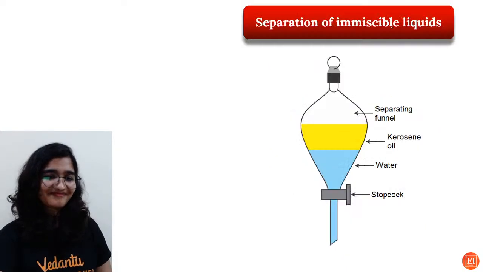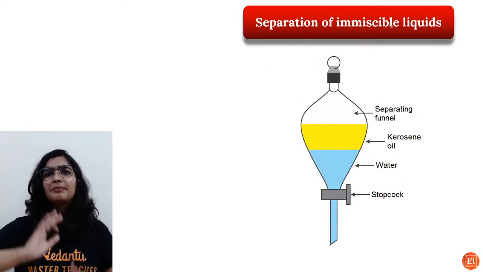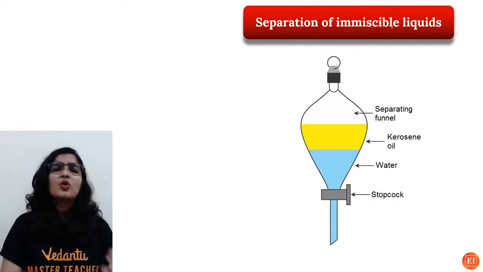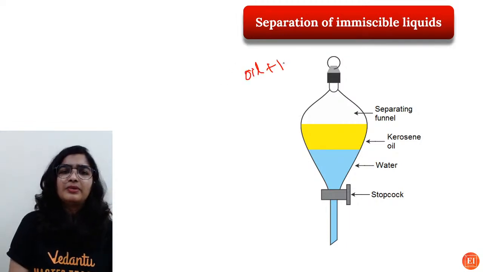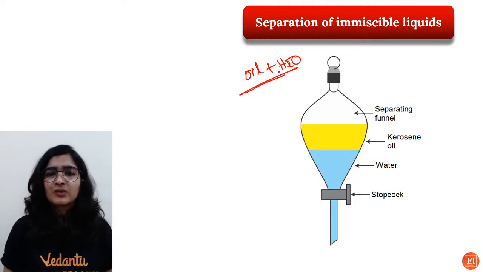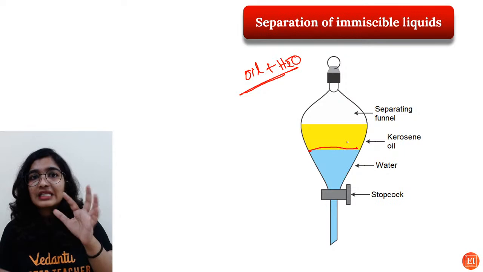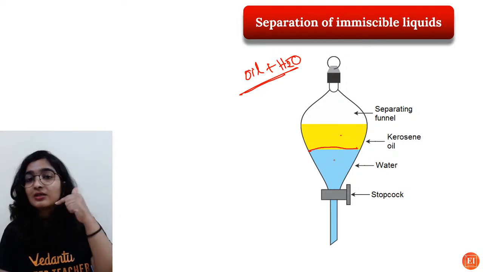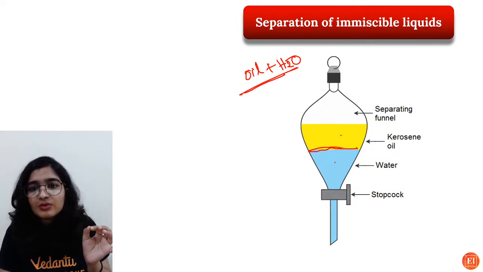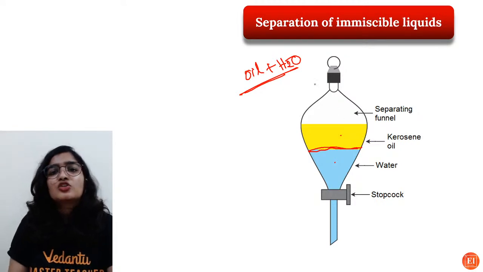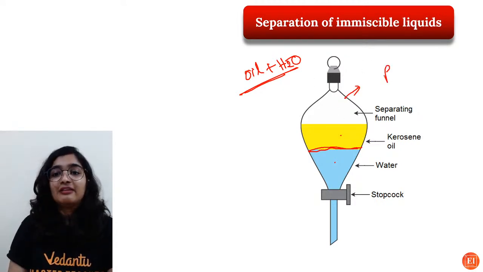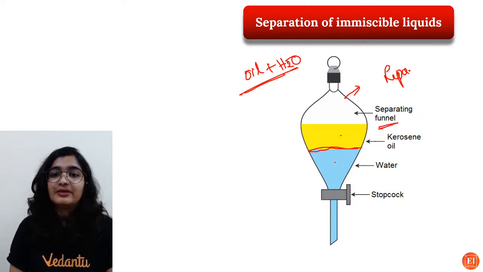Okay. Next is separation of immiscible liquids. So you have oil plus water. The good thing is you are able to differentiate it. You can see, right? Oil is here, water is here, and this is the layer which is separating them. So this is called a separating funnel. It's written there, right?